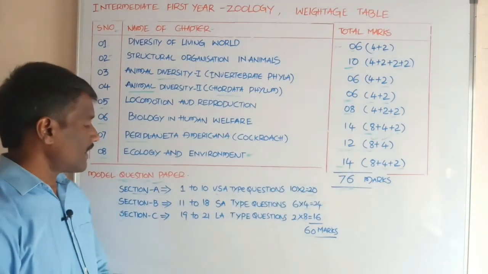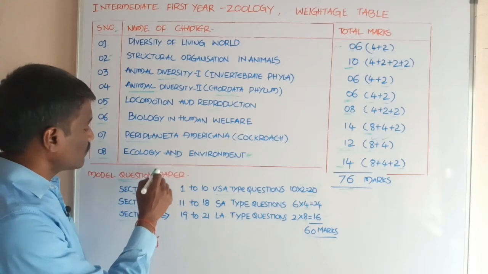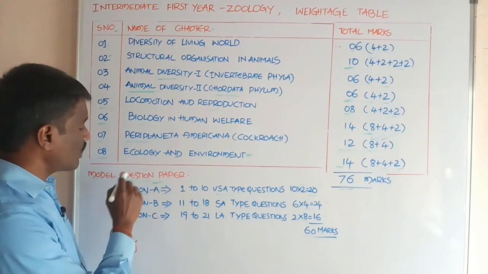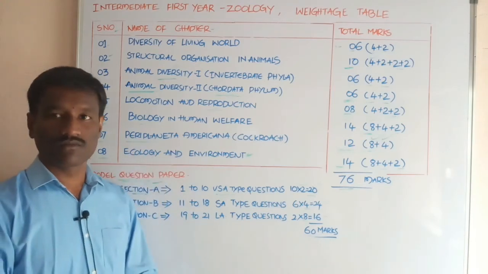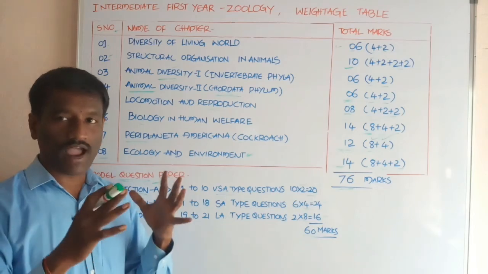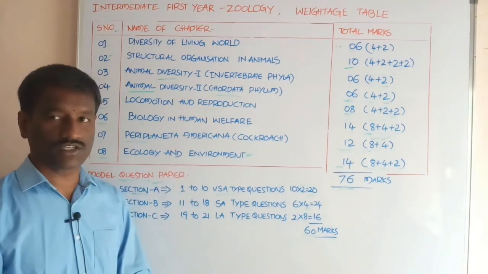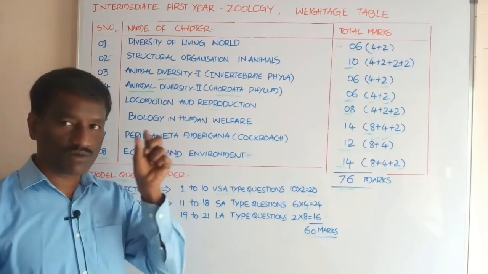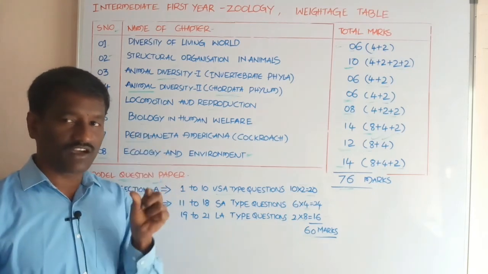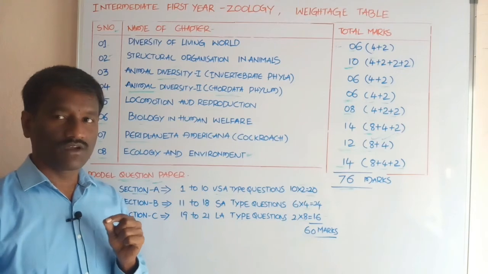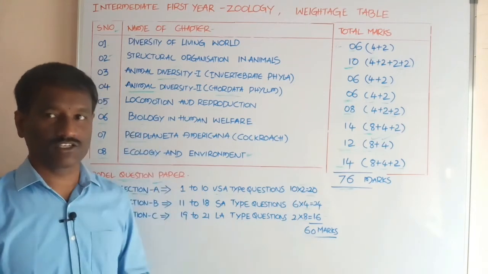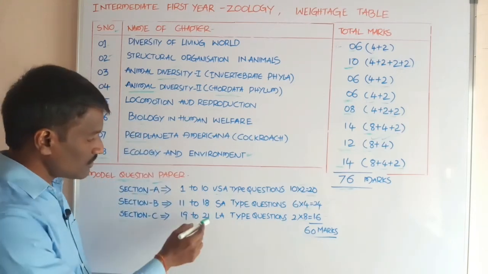Students, and what about the question paper pattern, the model question paper of the intermediate public annual examination conducted by the Board of Intermediate Education. The annual public examination question paper has 3 sections, with a total of 21 questions.